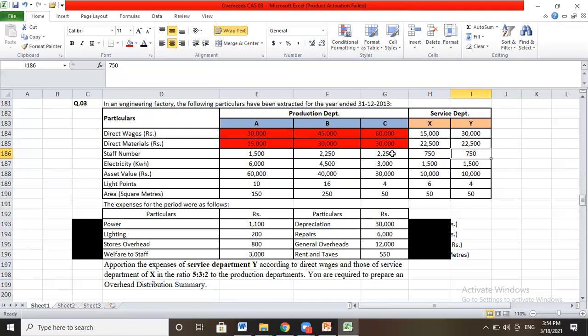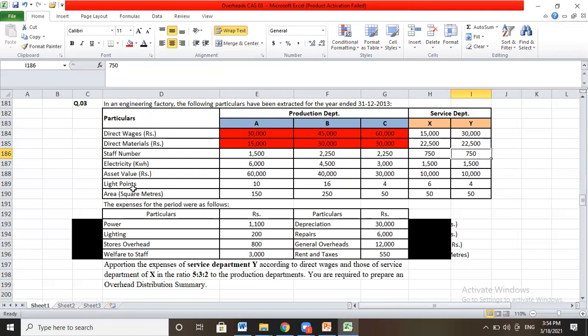So 1 plus 1 is 2, 2 plus 6 is 8, plus 2 is 10. Electricity in kilowatt: 6,000, 4,500, 3,000, 1,500 and 1,500. Again we can reduce two zeros of each number and we get 15 ones are 15, 15 twos are 30, 15 threes are 45, 15 fours are 60. As per assets value: 60,000, 40,000, 30,000, 10,000, 10,000.